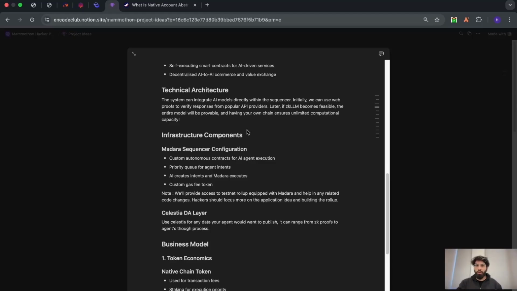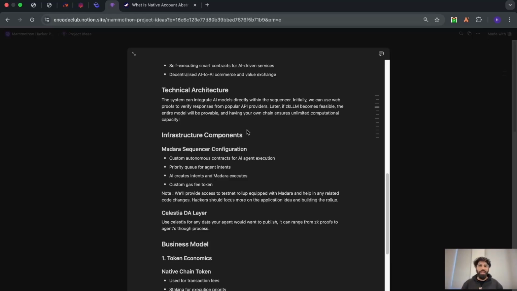One thing that I wanted to focus on particularly is why rollup. So there are a few points that I have about that. The first thing would be this autonomous contract execution, where we are able to feed the transaction inside the sequencer by the sequencer itself and not send it through the network. That is much, much more powerful and something that you cannot do with any public blockchain out there. It's something that you can do with your own blockchain. So that's why a rollup makes sense here.